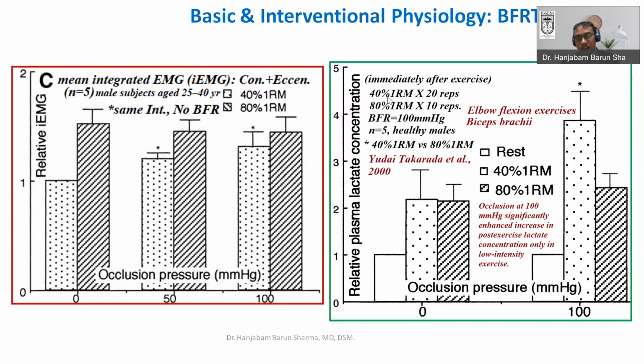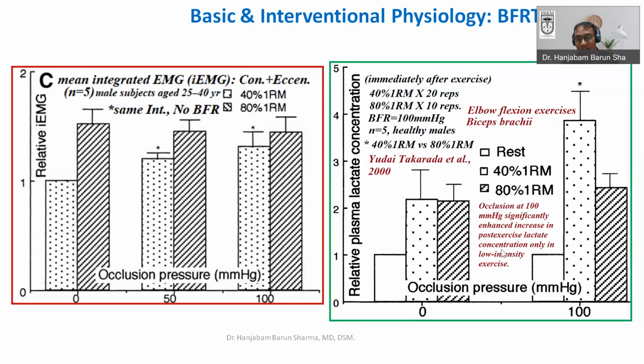They performed two types of exercise: 40% or lower load for 20 repetitions, and the higher load, which is 80% of the 1 RM, for 10 repetitions. Immediately after exercise they measured the lactate. The exercise is elbow flexion, done for the biceps brachii, and you can see that at 100% occlusion they significantly increase the post-exercise lactate concentration, only in the low intensity exercise.